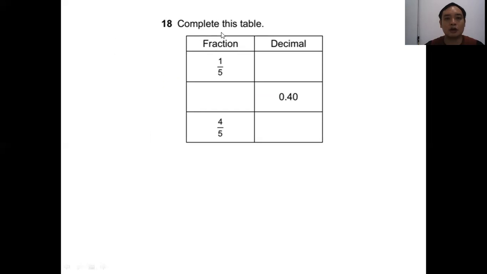Question 18. Complete this table. Fraction, decimal, 1 over 5, 0.40, 4 over 5. So 0.40 is 4 over 10, and you simplify, you will get 2 over 5. 1 over 5 is 2 over 10, so equal to 0.20. 4 over 5 is equal to 8 over 10, equal to 0.80.